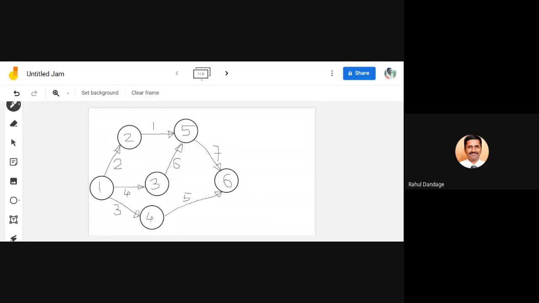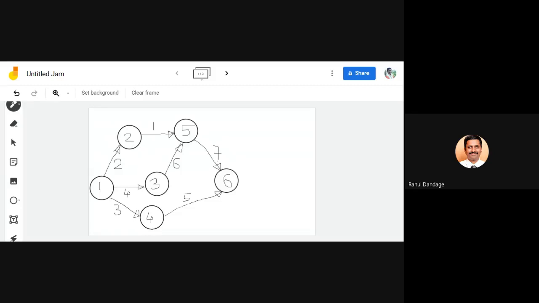The formula is TO plus 4TM plus TP divided by 6. Okay.